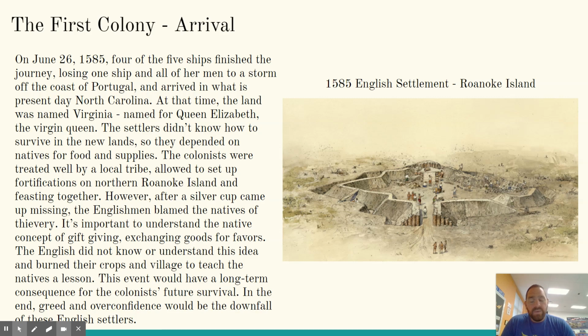Now, if you are the newcomers to the land and the only people you are counting on to survive, you just burn down their homes and crops, probably wasn't the best idea. This event would have a long term consequence for the colonists' future survival. In the end, greed and overconfidence would be the downfall of these English settlers. All right, you basically have two different cultures, and both sides were not on the same page as far as being understanding of each other, mostly on the English side.